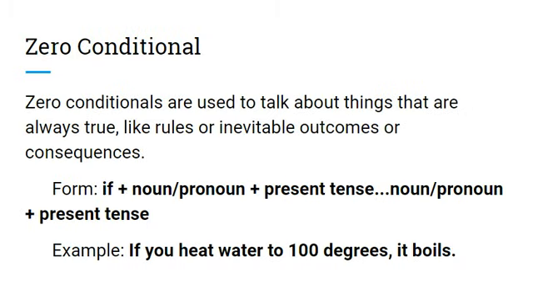Zero conditionals. Zero conditionals are used to talk about things that are always true, like rules or inevitable outcomes or consequences. To form zero conditionals, you have if plus the noun or pronoun plus the present tense of the verb plus the noun or pronoun plus the present tense of the verb. For example, if you heat water to 100 degrees, it boils.